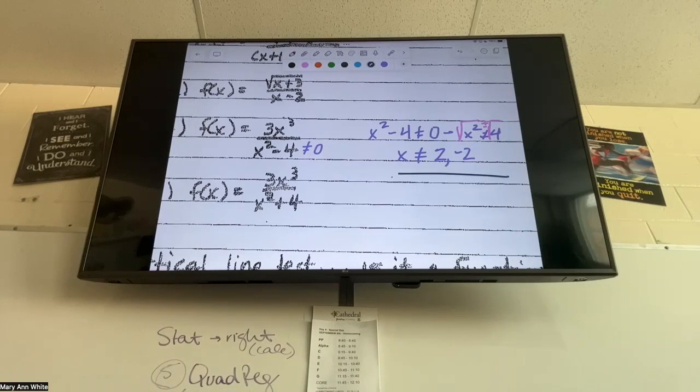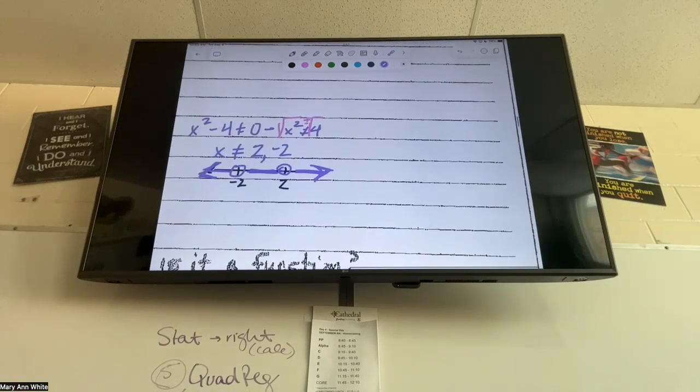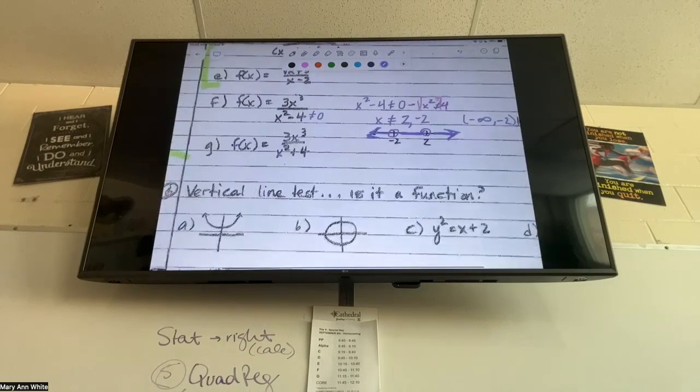Okay, same idea, let's number line. Can't be -2, can't be +2, we can be literally anything else. What's my interval here? -2. Good. Every single one of these have been parentheses because we cannot actually include those points. We do unions between all of them, and we've gotten every space. We just don't have -2, we don't have +2. All right, last one like this, and then we're gonna add the last rule, okay?